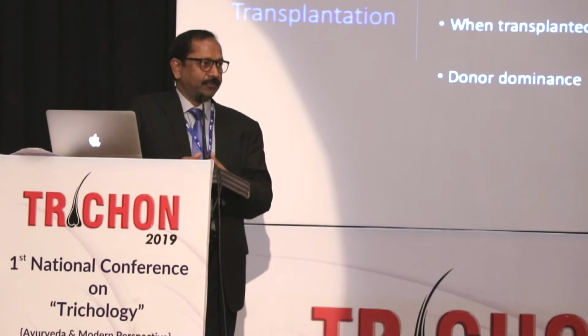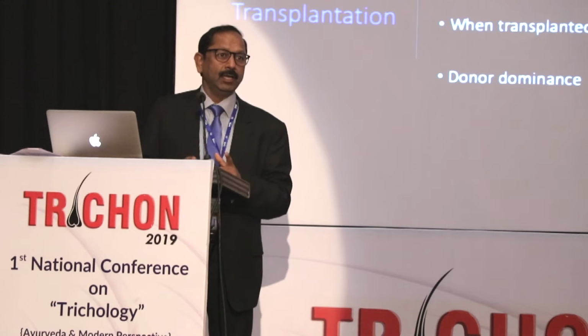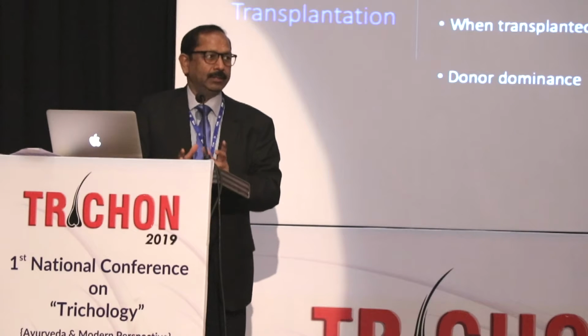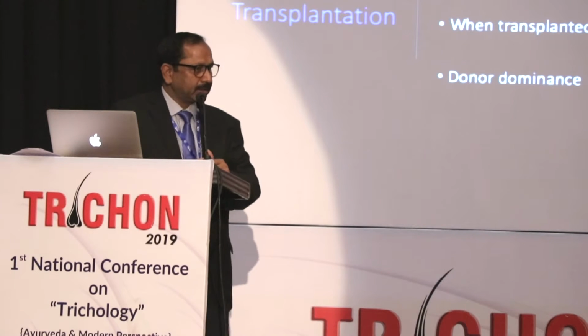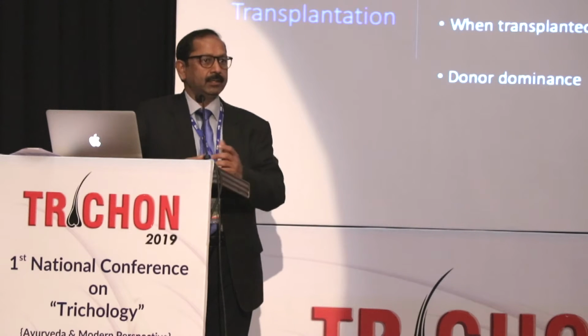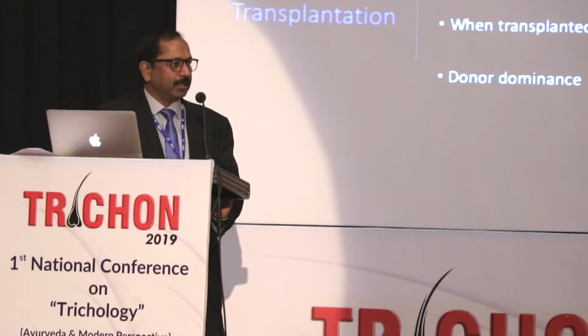Whereas even in this advanced stage of baldness, the hairs of the occipital area are still there, because those hairs are not affected by DHT. This is the donor area from where we take hairs and transplant them to the frontal area.